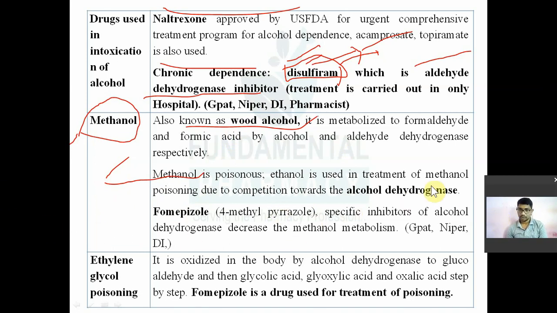alcohol dehydrogenase. तो इसमें देखो मिथेनॉल जो है पॉइजनस होता है. You might have seen news on TV, और इसकी गाउठी दारू पीने की वजह से 10 लोगों को बाधा हो गई या फिर 10 लोगों को पॉइजनिंग हुआ. क्यों? Because during the fermentation process along with the ethanol, some part of methanol will be generated. That methanol will poison the person who will drink that. That's why. So methanol is poisonous in nature, and ethanol can be used in the treatment of methanol poisoning.